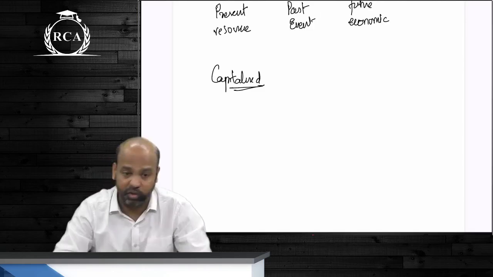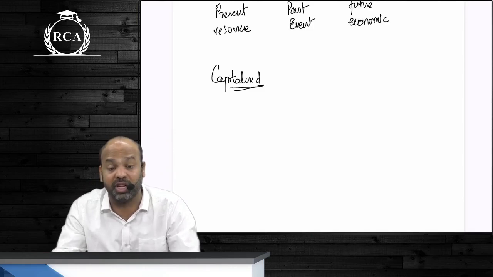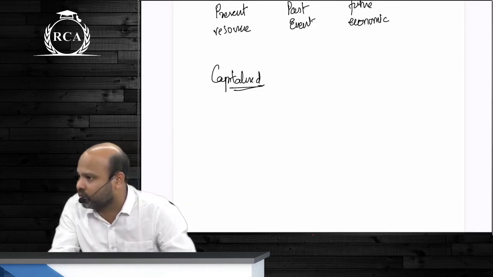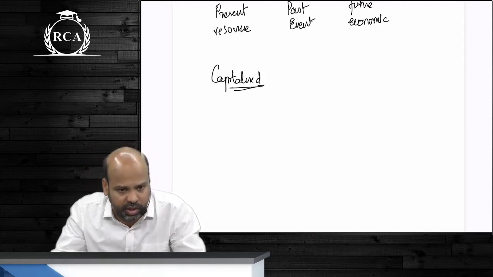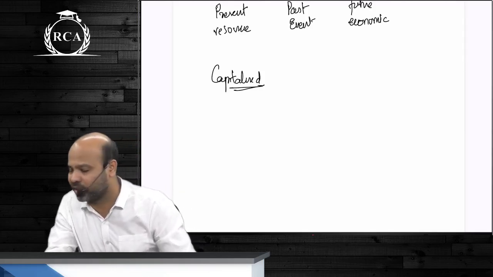Yes or no, guys? So advertisement expenditure, no doubt about it, will result in future economic benefit, but still it fails to meet the basic definition of the word asset because it is not a resource within the control of the entity. What are you supposed to do with it? Transfer it to P&L account. You cannot capitalize that expenditure.